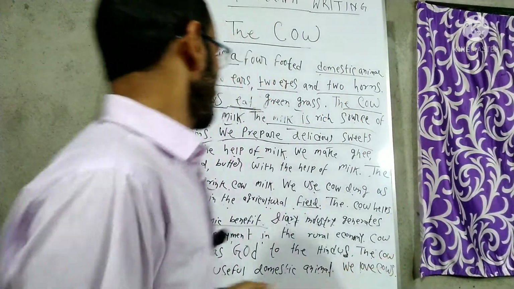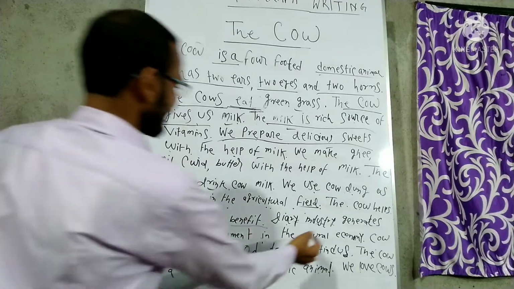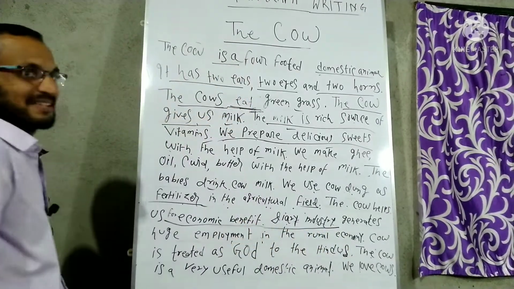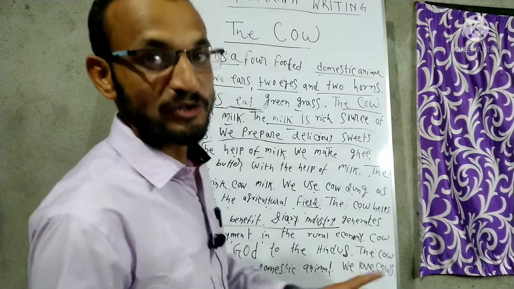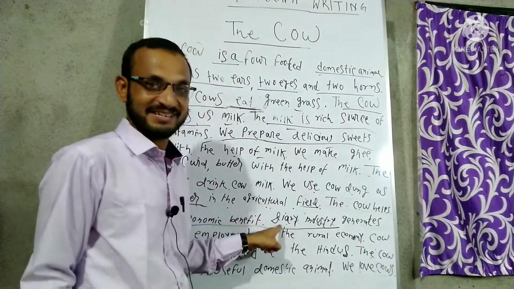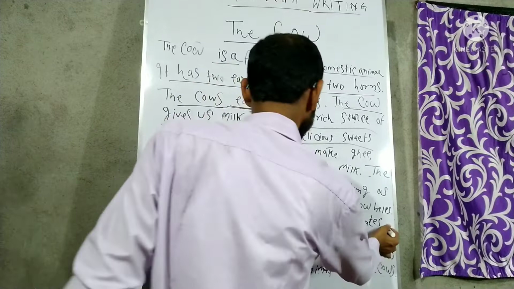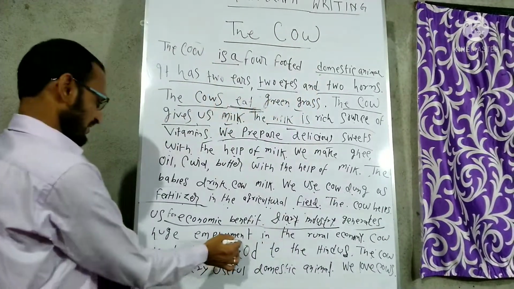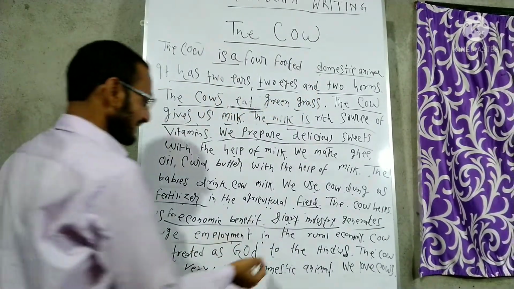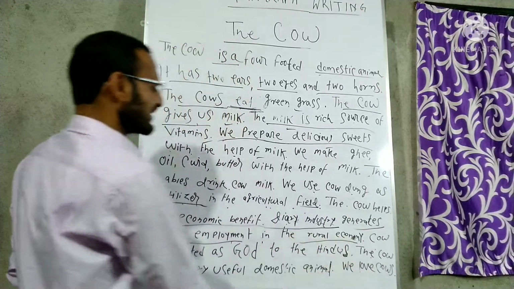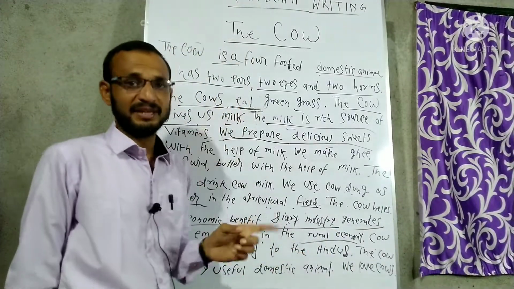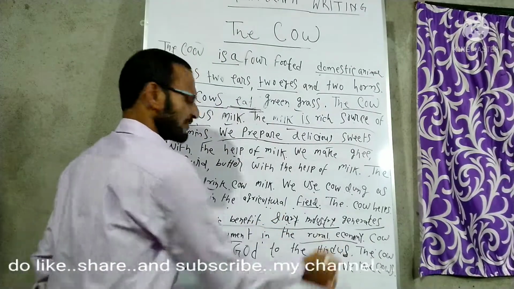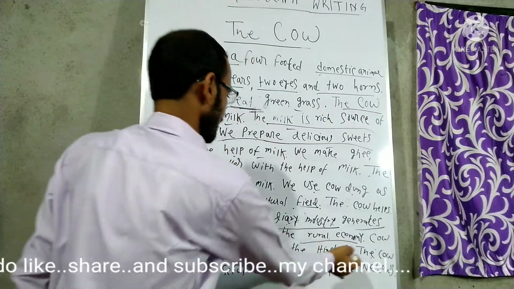Got it? And the next sentence, dairy industry. I mean, the milk-based industry in India, like, you know, Amul, Mother Dairy. So these are the renowned brands of the dairy industry. Got it? It generates huge employment, obviously, in the rural economy. You can say urban or rural, it doesn't matter, but as we're collecting the milk from the rural areas, I'm using the rural economy. You can write urban economy also, that doesn't matter, okay?